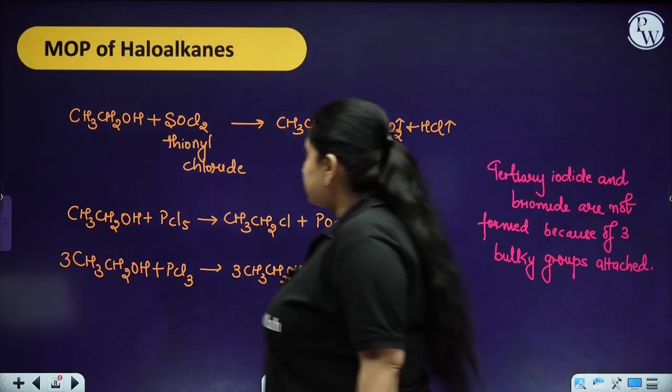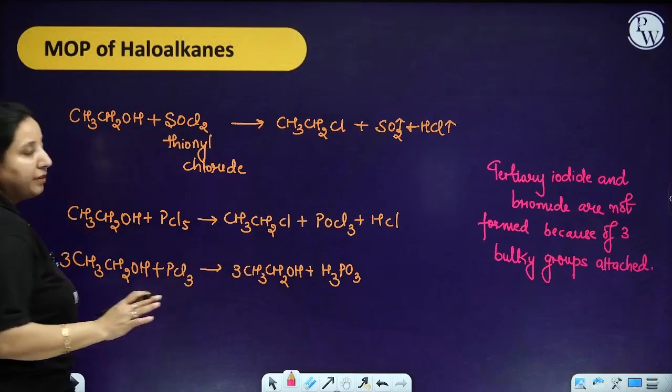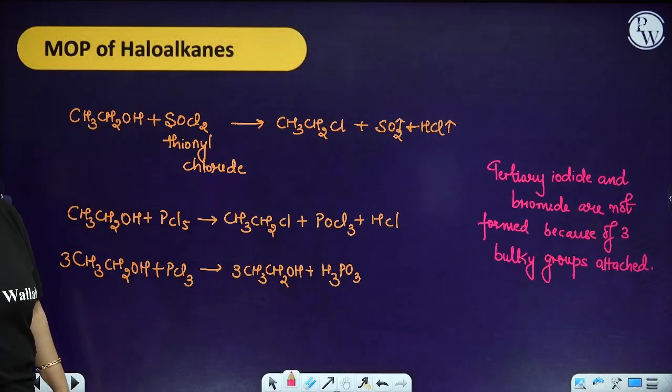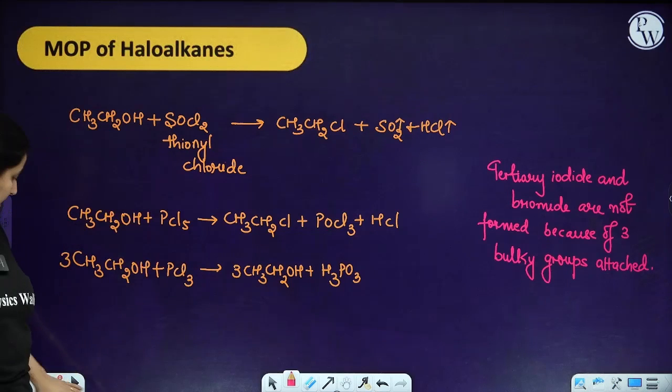Got it? So this is about the method of preparation of haloalkanes by the alcohols. So let's move ahead and see the further reaction.